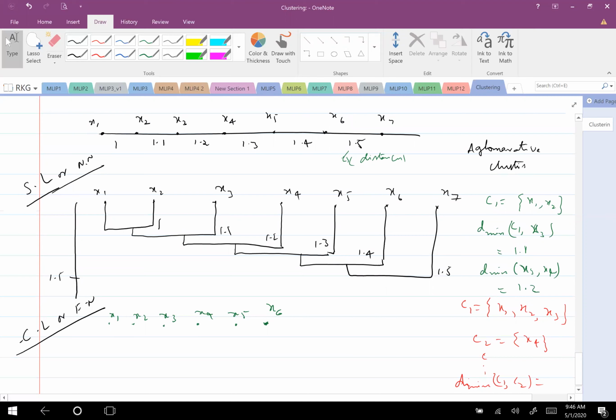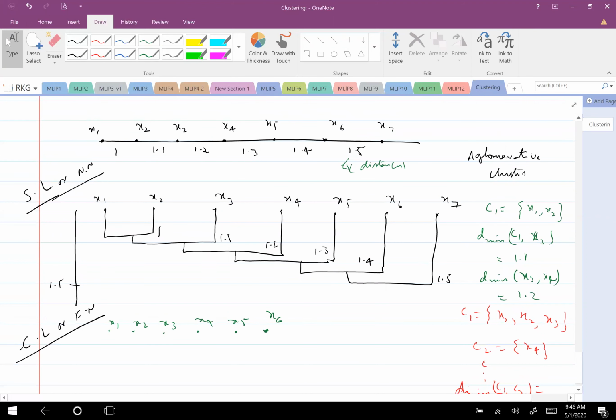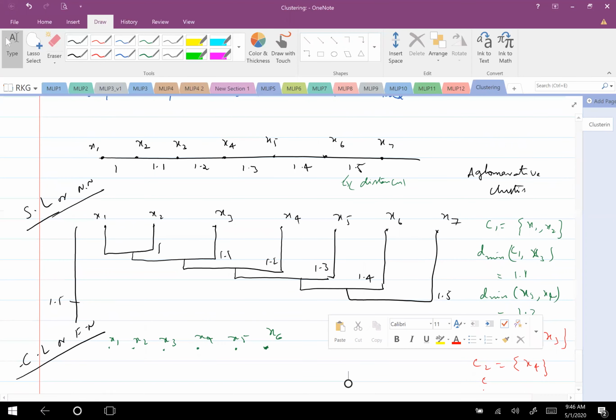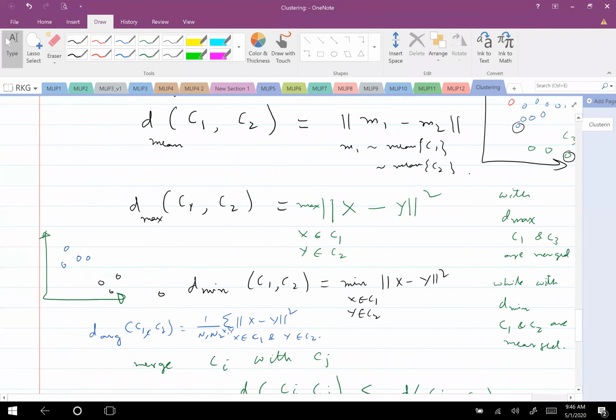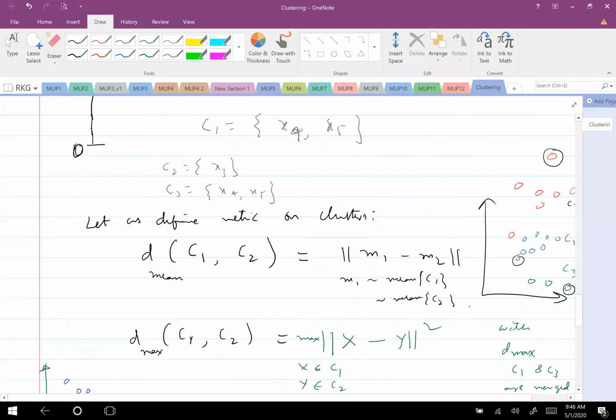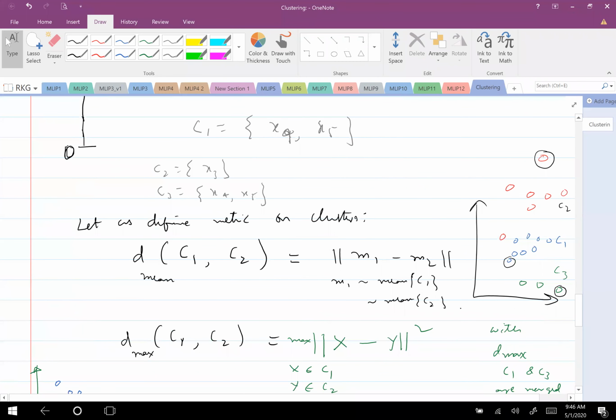D average is not used either in single link or complete link algorithms. If you prefer to use D average, you can do it. Only thing is, when the noise is very high, both the algorithms fail, both single link and complete link. If the noise in samples is very high, there is a spurious sample which may come very close to another cluster, or a spurious sample which may come very far from another cluster.